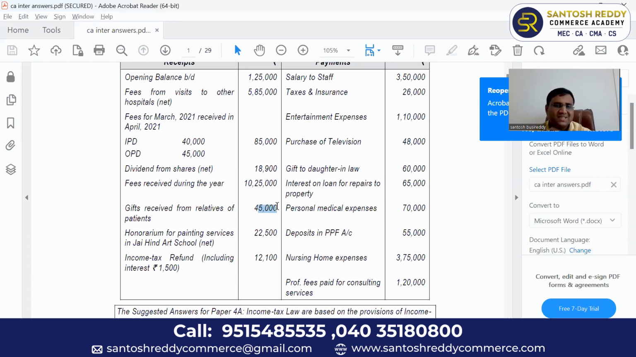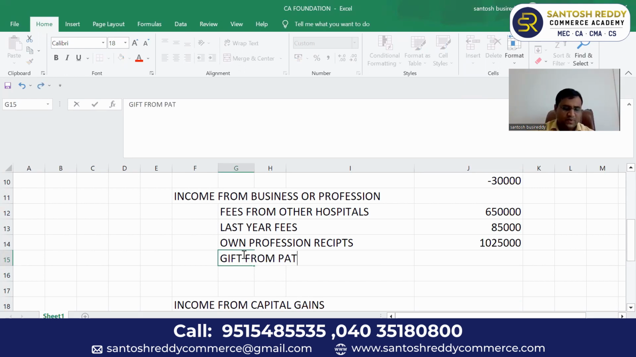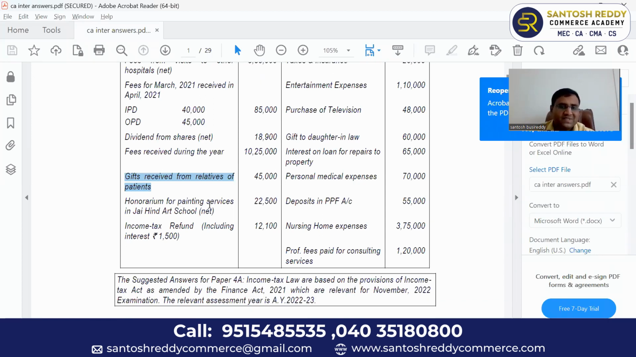This gift is generated out of our business income, our professional income, because the patient has given the gift. Who is the patient? It is a part of your client. It is also taxable as your business and professional income. Gift from patients or a relative of patients, whatever may be. What is the gift from patients? 45,000.